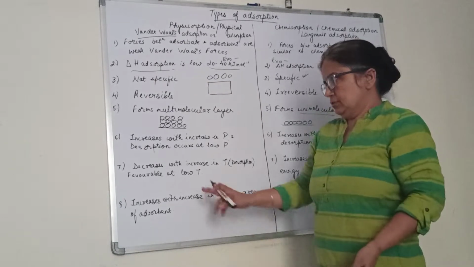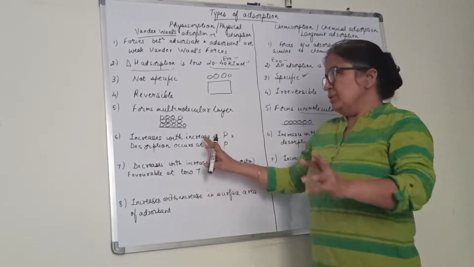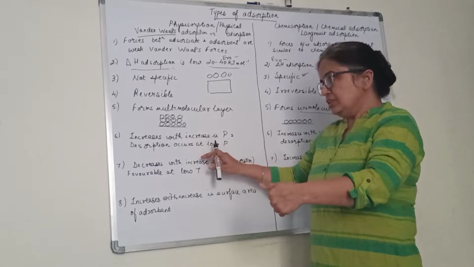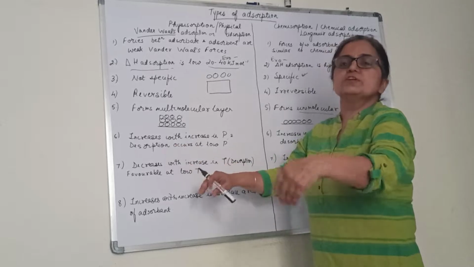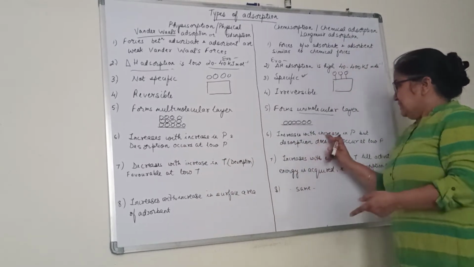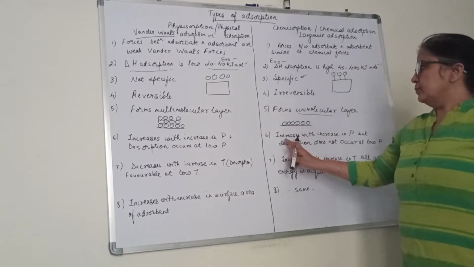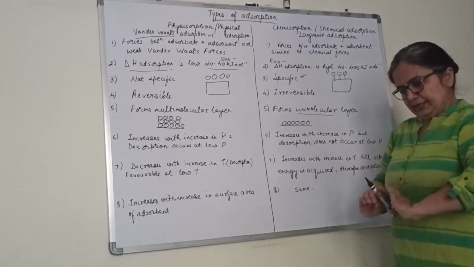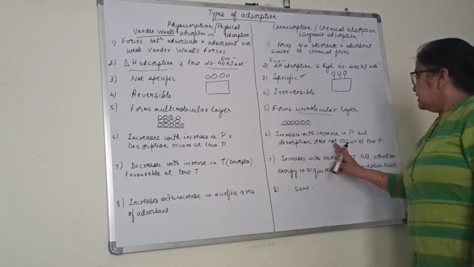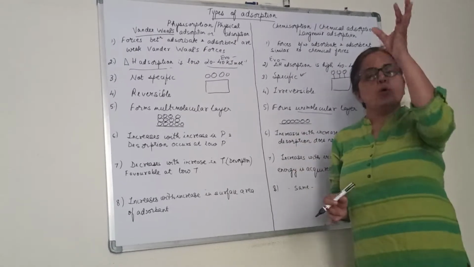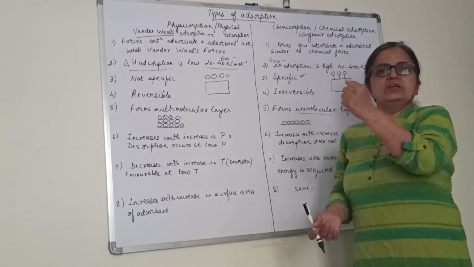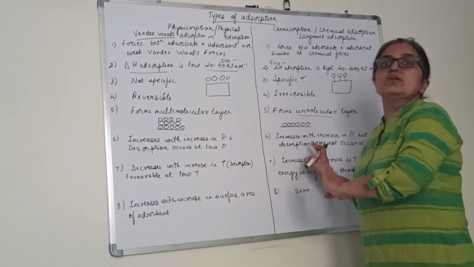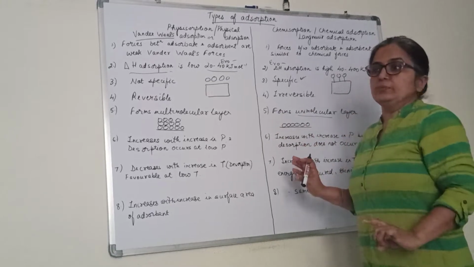Desorption will occur, meaning the reverse process will occur. But in chemisorption, with the increase of pressure, of course adsorbate is coming and getting adsorbed onto the surface, but desorption will not occur because a bond is formed. It will not occur even if you lower the pressure. That is why we say it is irreversible. The first one is reversible, we said.